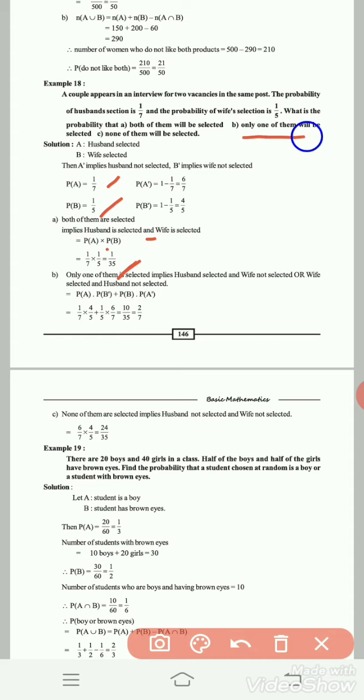Next, second one is only one of them will be selected. See, only one of them means either husband is selected or wife is selected. Any one of them is selected. One case is either husband selected, wife not selected, otherwise, wife selected, husband not selected.